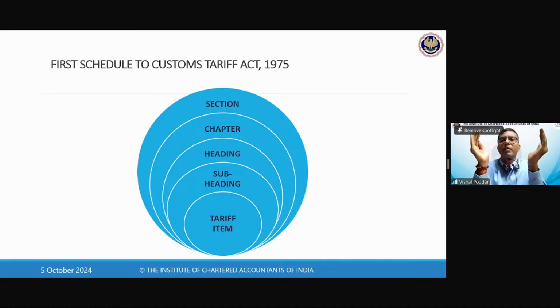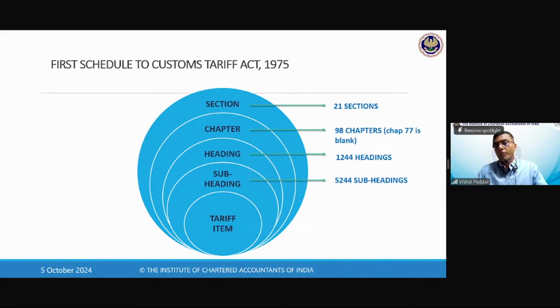So the raw category becomes section 1. So a section is the broader category under which similar chapters would fall. So we have a total of 21 sections. Within the 21 sections, we have 98 chapters because every section has 8-10 chapters.